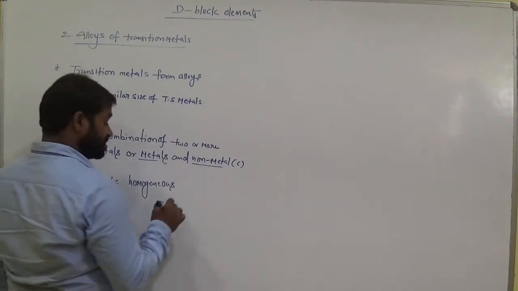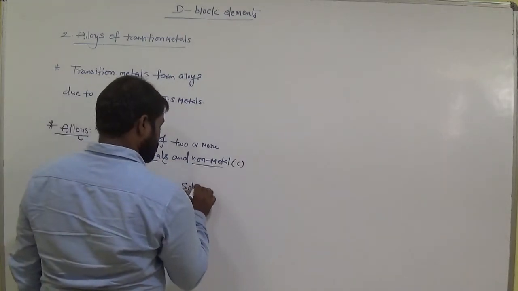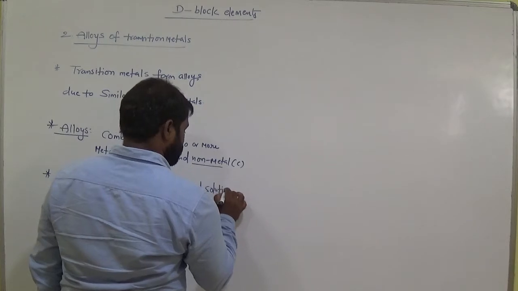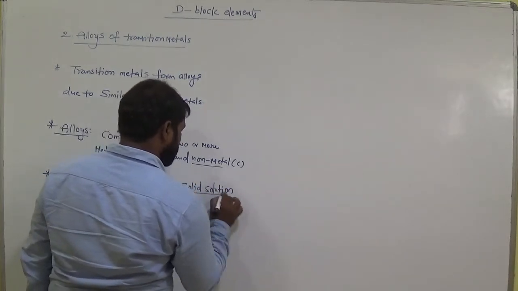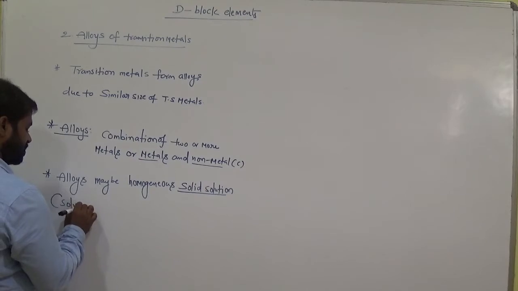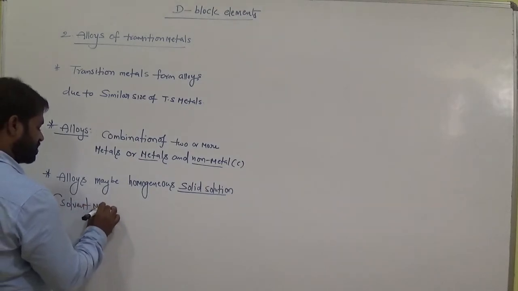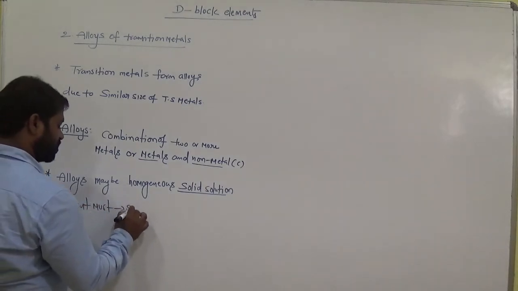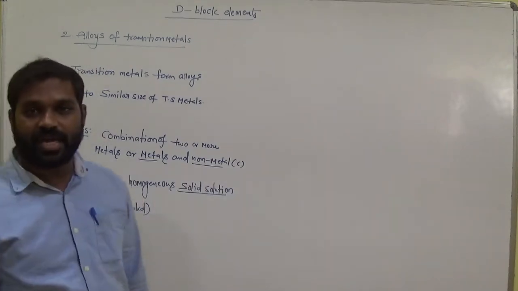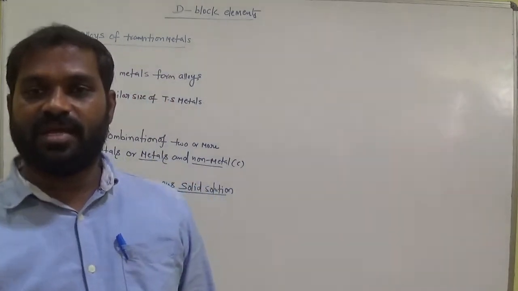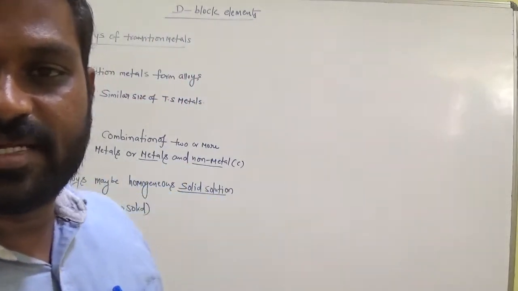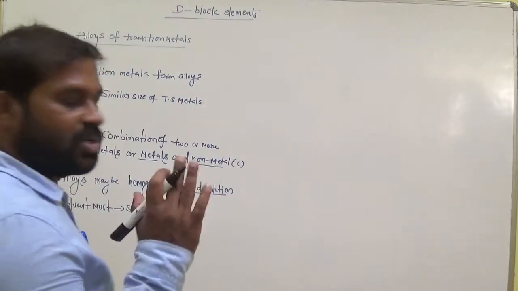Solid solution means the solvent must be solid. Solution means we have solute and solvent. Students, in that the solvent must be solid in state, then that solution is called a solid solution.